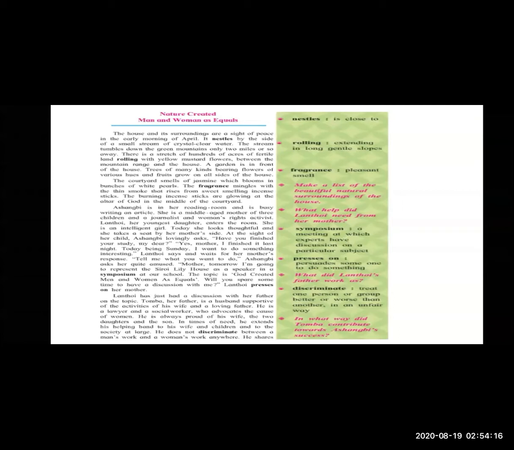Lanthoi is talking about the symposium which is going to happen in her school, where she is going to represent Siroi Lily House, means her group in the school, as a speaker. And the topic of the symposium is God created man and woman equals. It is the topic of the symposium.